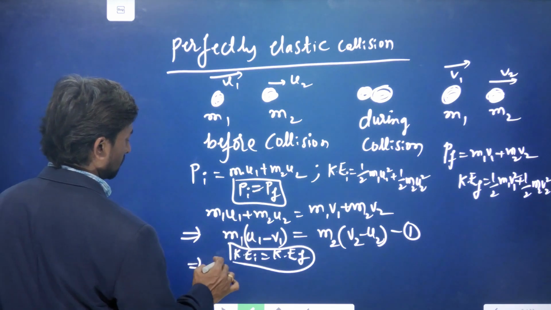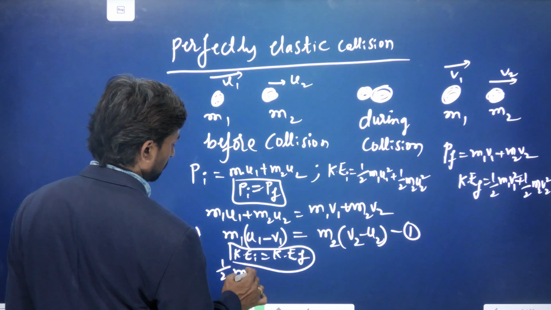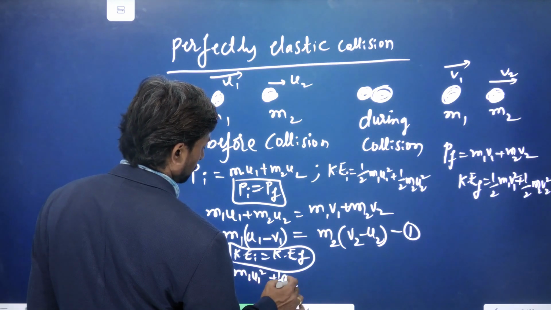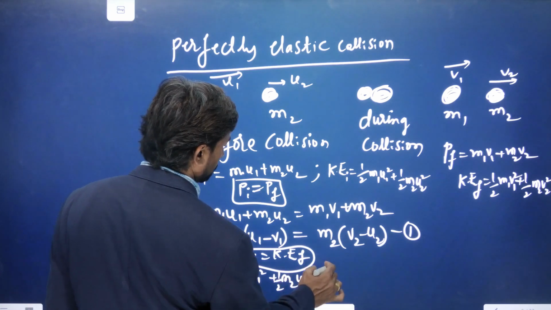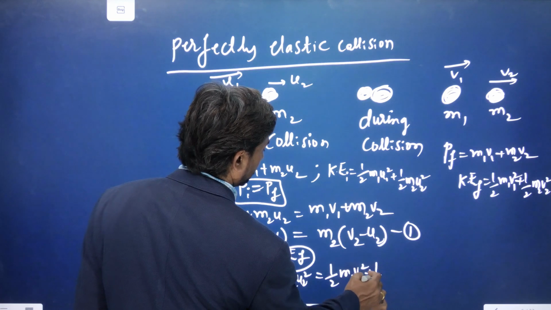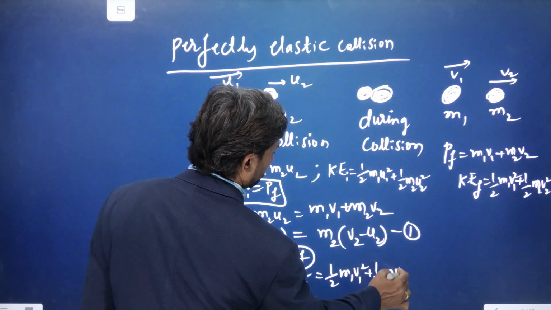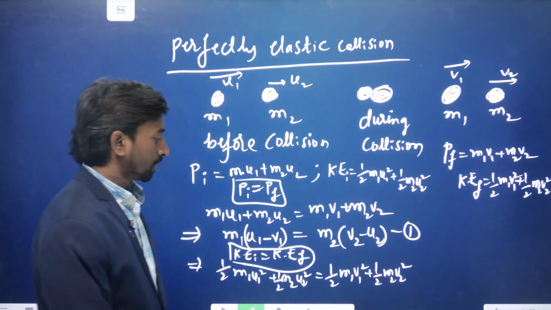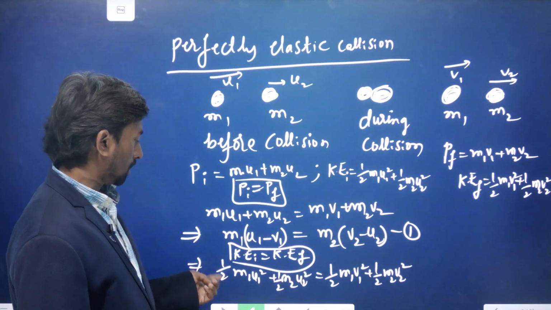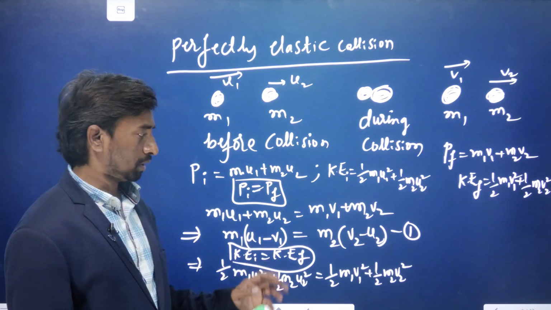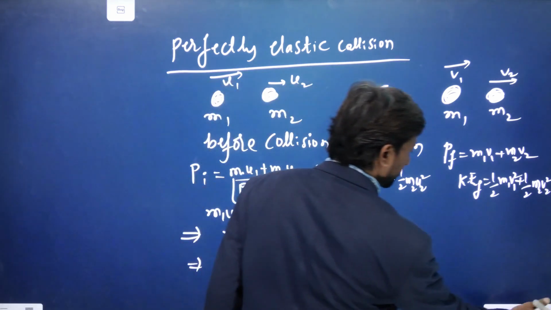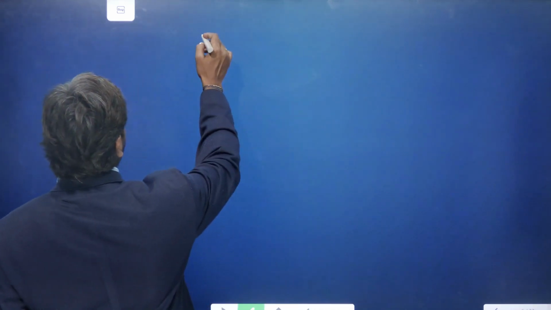So Ki is nothing but half m1 u1 square plus half m2 u2 square, that is equal to half m1 v1 square plus half m2 v2 square. See here, on both sides of the equation, the half is common, so we can take it common and cancel it. If we cancel it, we'll get the equation like this.